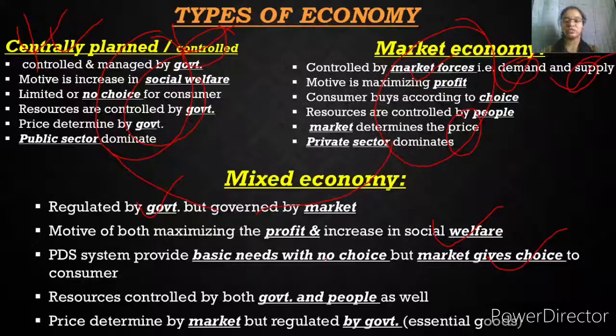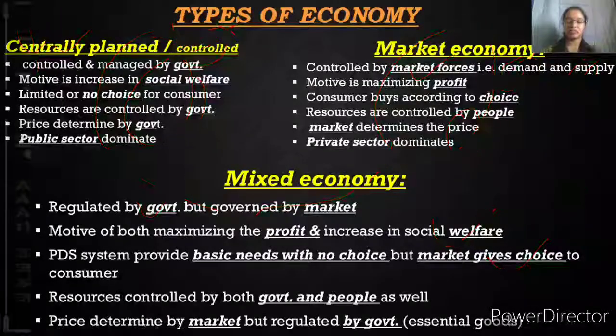Though for most of the goods the price is determined by the market forces, like when demand increases, price increases, when supply increases, price decreases, and that we will see in the demand and supply chapter. So though everything has the influence of demand and supply, still, to avoid extreme situations, so that there should not be any loss for the consumer because of high prices, and there should not be any loss for the producers because of low prices, to balance this, the government also interferes in this type of economy. So this is the third and the best form of economy that India has. So these are the three types of economy that can be defined on the basis of control and management.